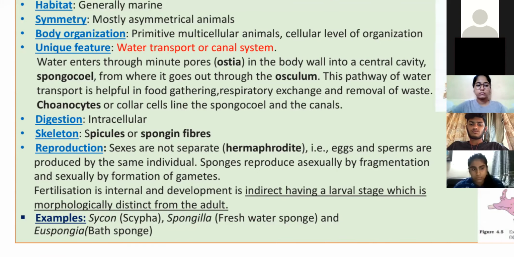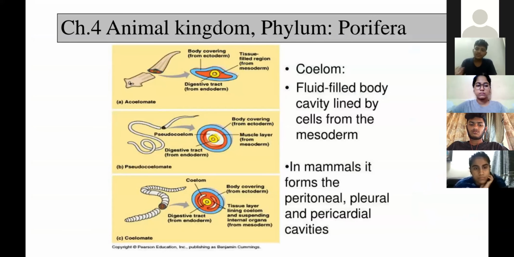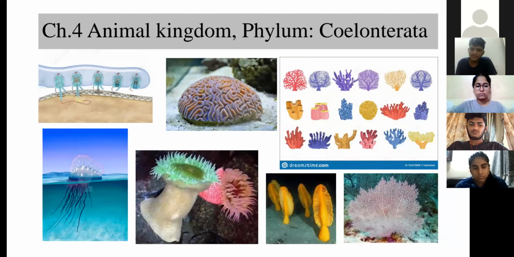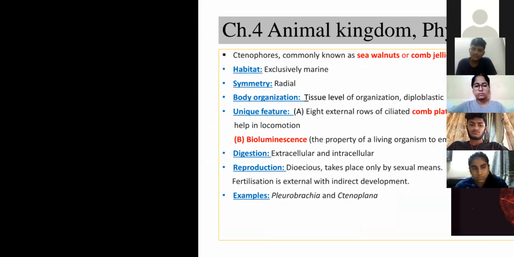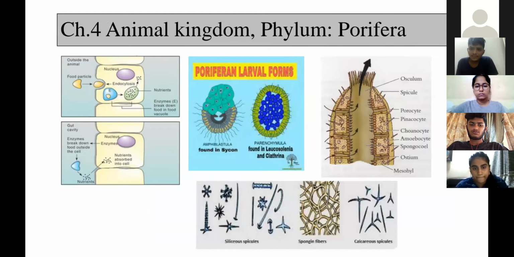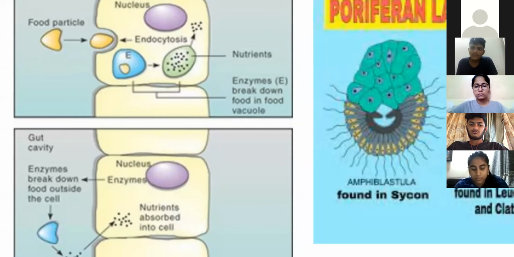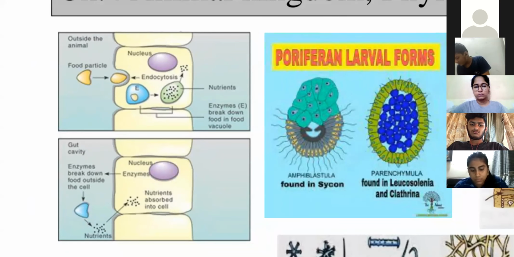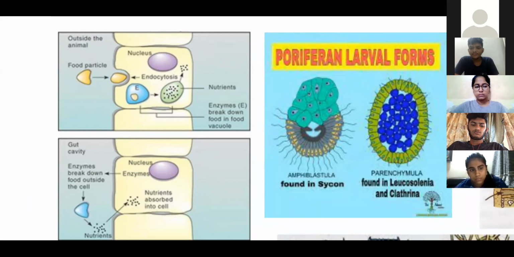Next thing that you should understand in this one. First, understand this intracellular digestion and extracellular digestion, because in this chapter, in each and every phyla, this line is given. So in at one time, we will understand this. If you can make out over here, food particle is present.